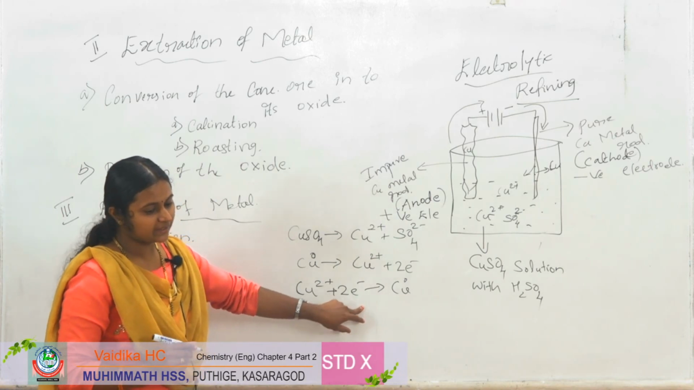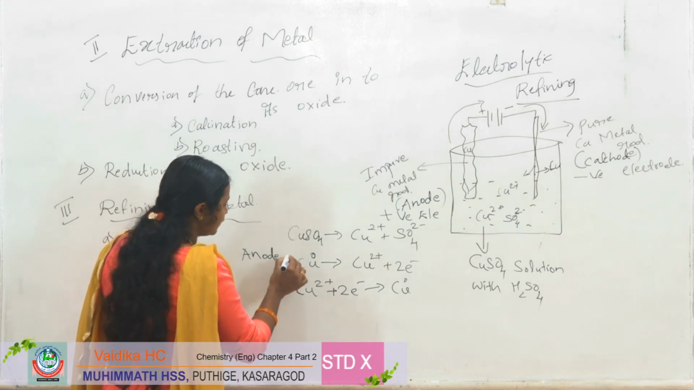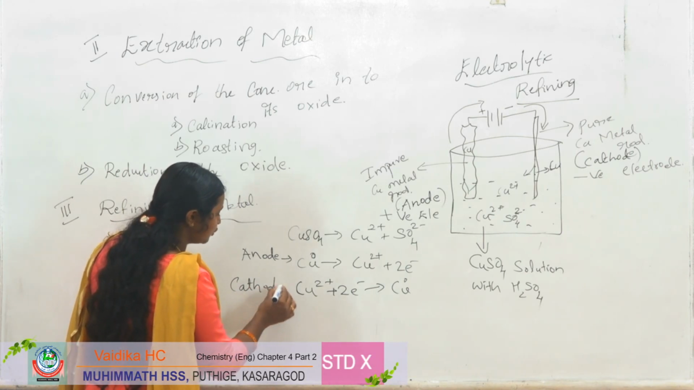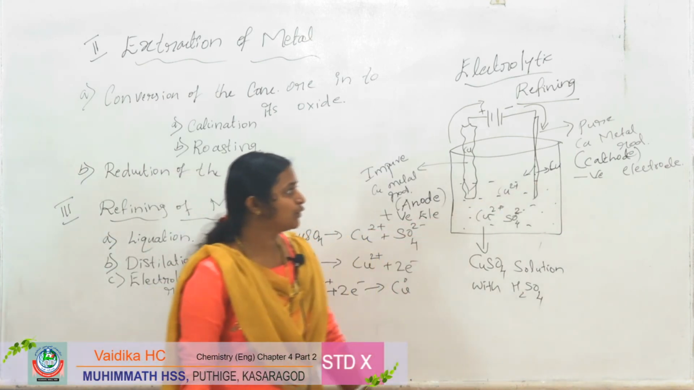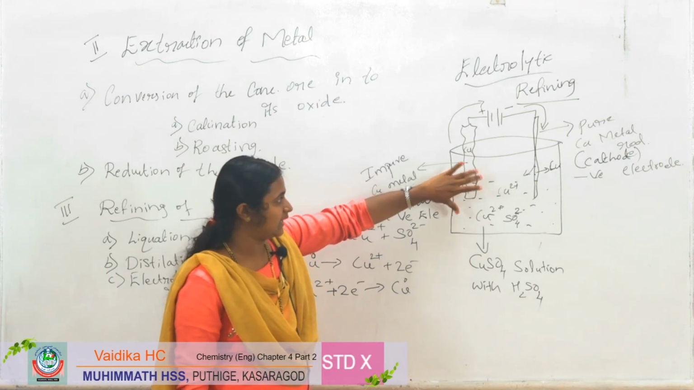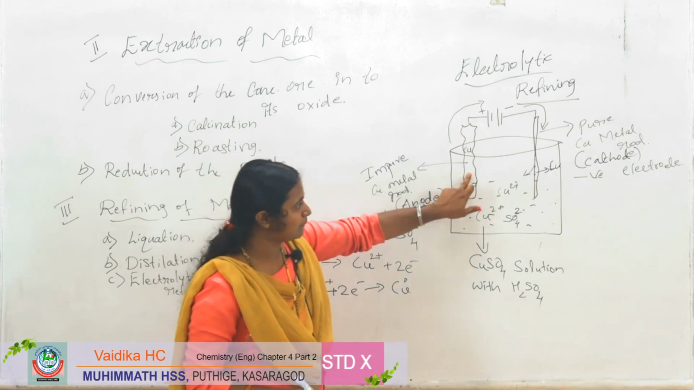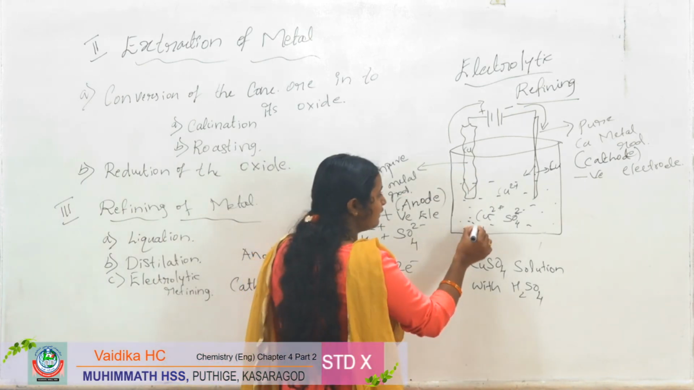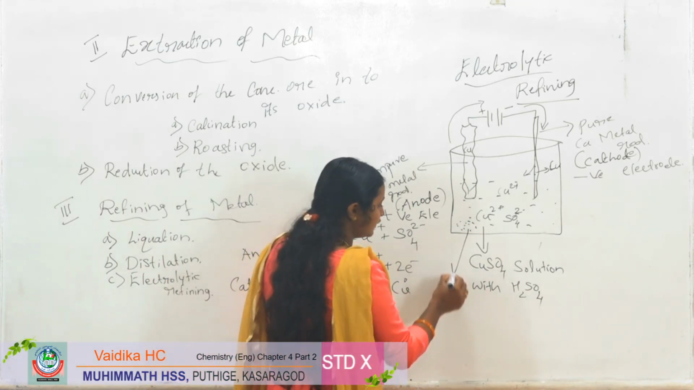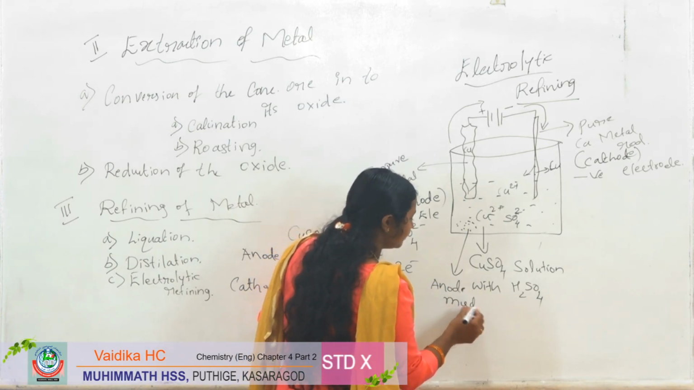Okay, so at the anode, copper will be converted into Cu2+. At the cathode, Cu2+ will be converted into copper and deposited on the pure copper metal rod. So what happens? Here the impure metal loses all the copper metal ions, and the insoluble impurity will fall down here. It is called anode mud.